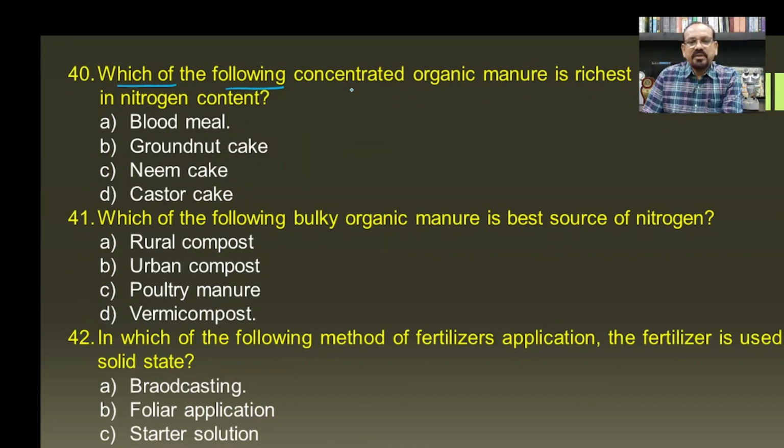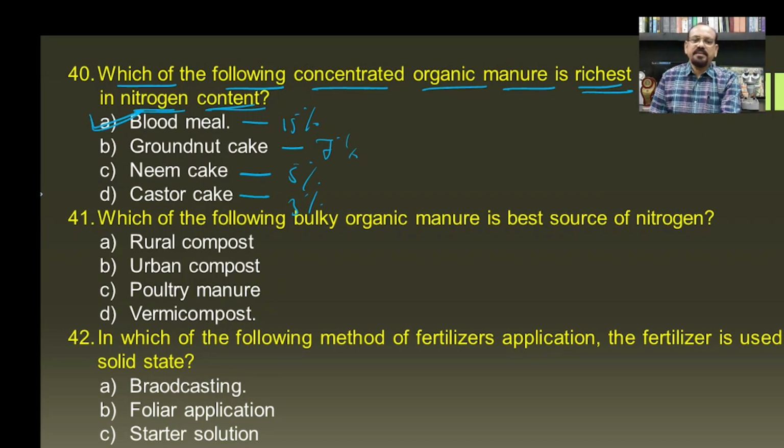Then which of the following concentrated organic manures is richest in nitrogen content? If you see the blood meal, coconut cake, neem cake and castor, more than 15% is found in the blood meal, then 7%, then 5% and 3%. So it means that the richest source of nitrogen is blood meal.